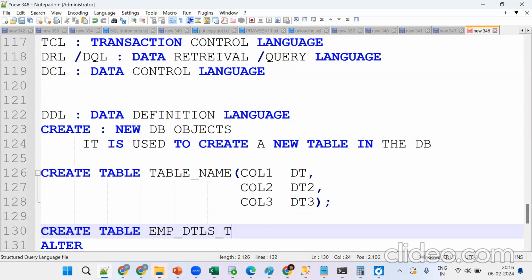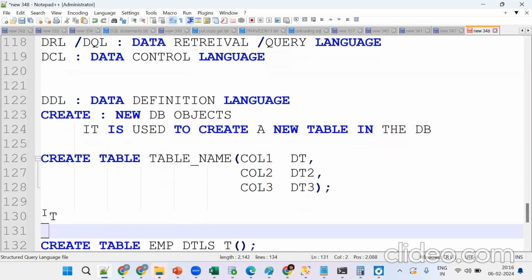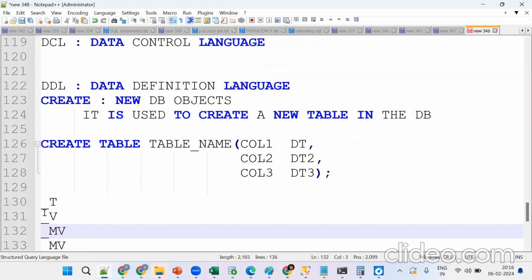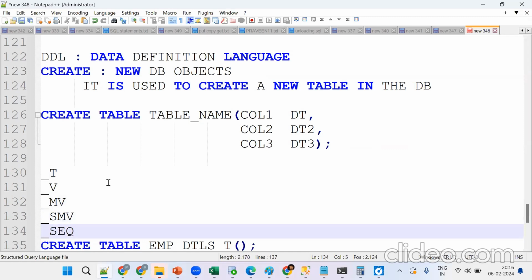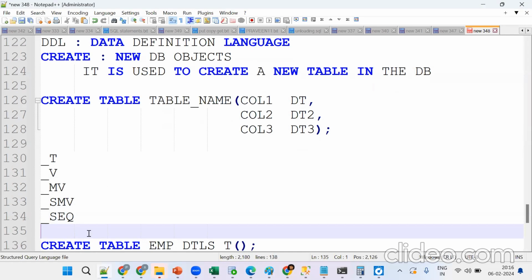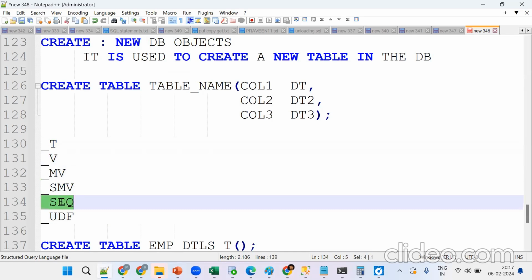What is underscore T? Any idea? Underscore T is a table. Remember, there are so many database objects: underscore T for table, underscore view, underscore materialized view, underscore secure materialized view. Underscore SEQ is sequence. Underscore UDF is user defined functions. These are the database objects we should create as a Snowflake developer. As a Snowflake developer, my role is to create tables, views, normal views, materialized views, secure materialized views, sequences, UDFs.